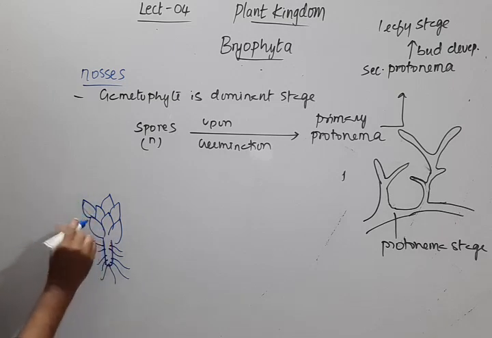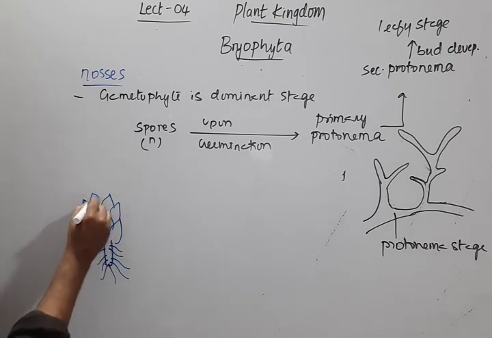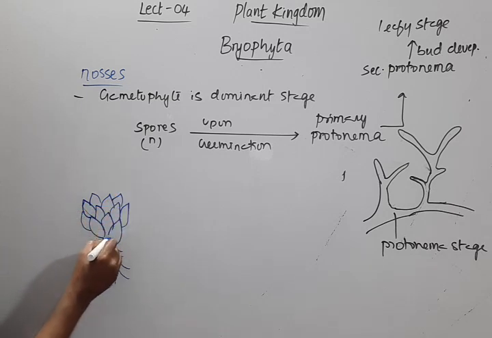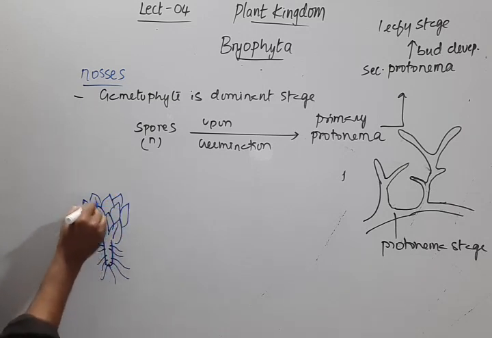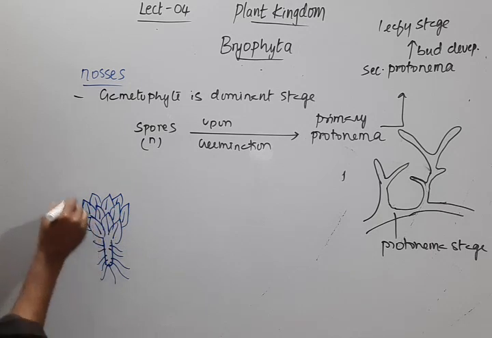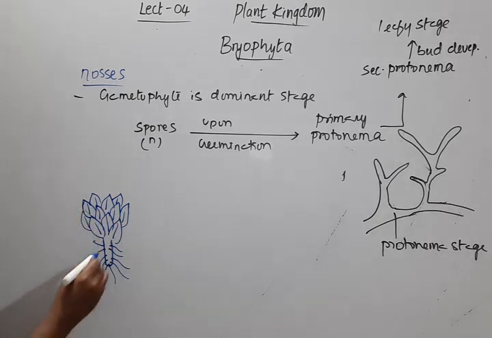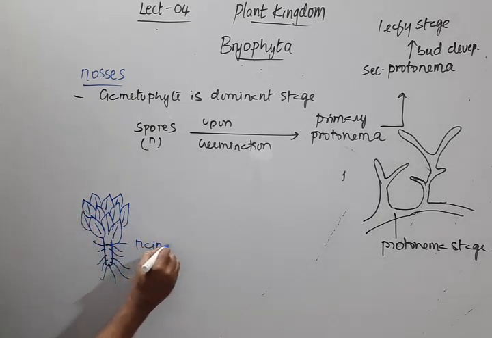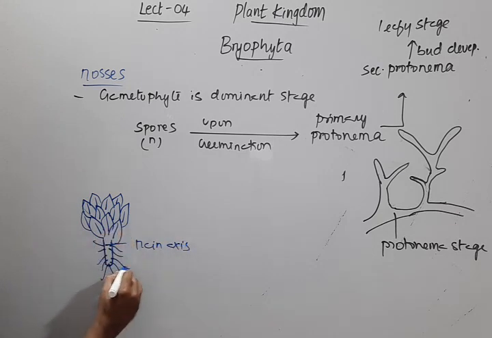These are the leaves, this is the main axis, and these are rhizoids.